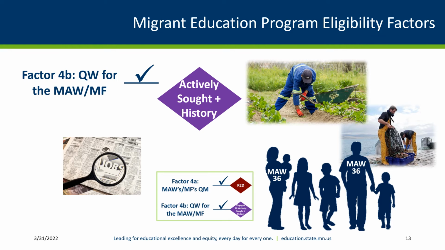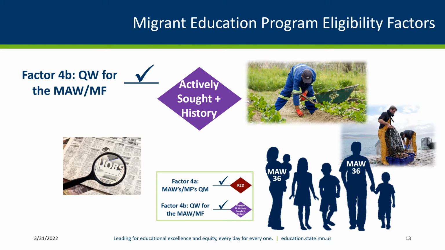If the worker did not engage in new qualifying work soon after the qualifying move, we need to know what they did to look for or actively seek new qualifying work soon after the move. They need to have at least 2 moves for past history where they engaged in qualifying work. History is in the last 3 years from your interview date.